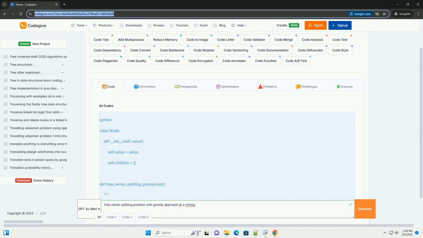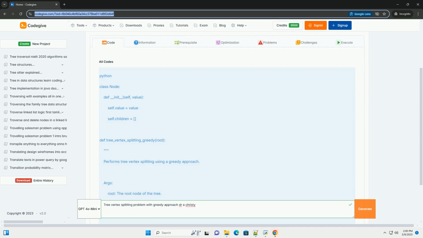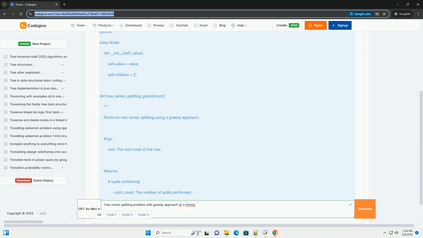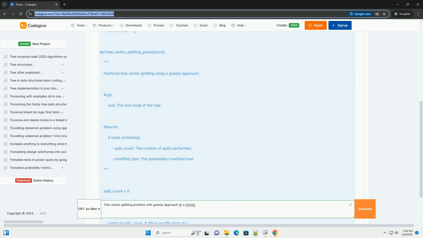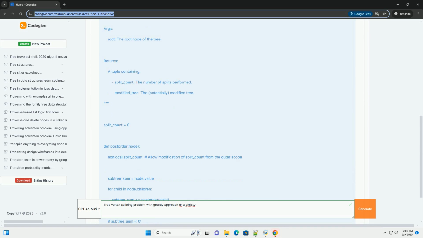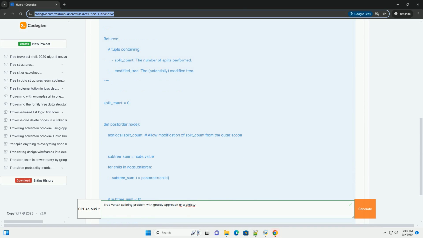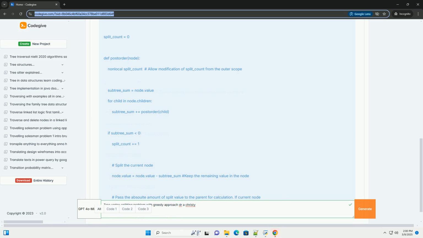OK, let's dive into the tree vertex splitting problem, focusing on a greedy approach, with some discussion about why greedy might not always be optimal, and with a Python code example. I'll frame this as if I were explaining it during a lecture/tutorial. The tree vertex splitting problem, an in-depth look.